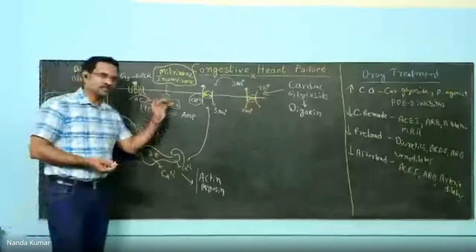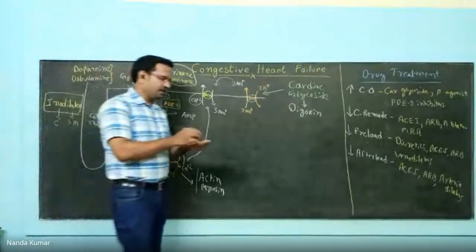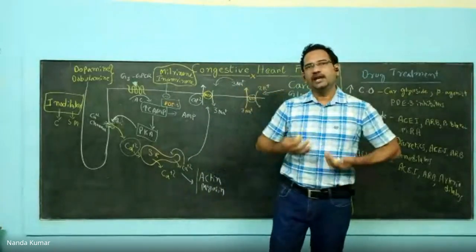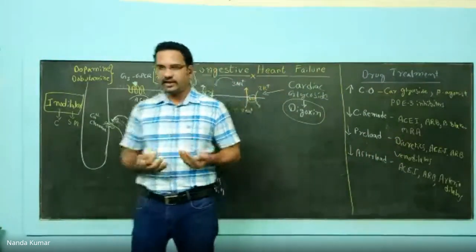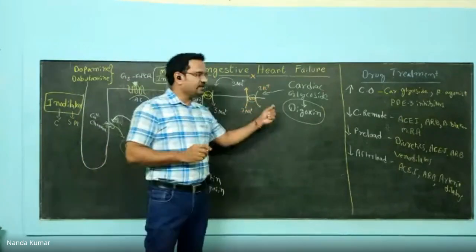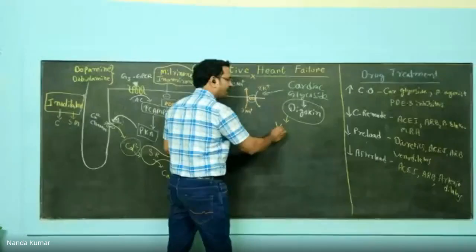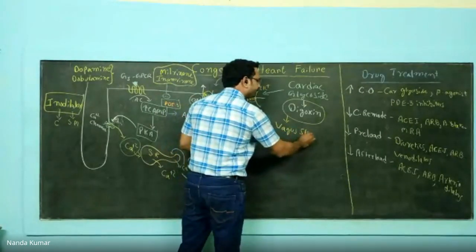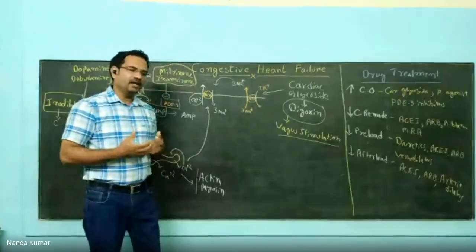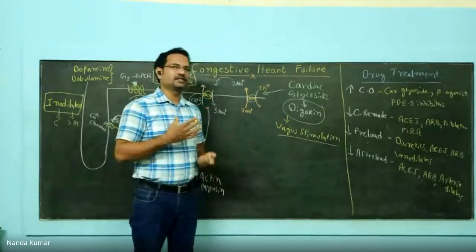Again, the use is very much restricted. As I told you, the major problem is they will aggravate heart failure. Out of the three agents, the widely used one is digoxin. Digoxin is used when there is decompensated heart failure. If it is acute, digoxin is used, it immediately causes contraction, increases cardiac output. But there is an advantage with digoxin. The advantage is they cause vagus stimulation. Now, the vagal nerve is stimulated. The vagal nerve carries cholinergic neurotransmitters. When the vagus nerve is stimulated, the cholinergic system is stimulated.